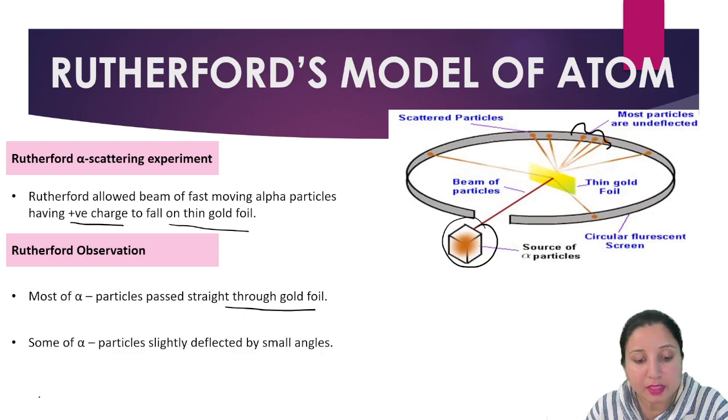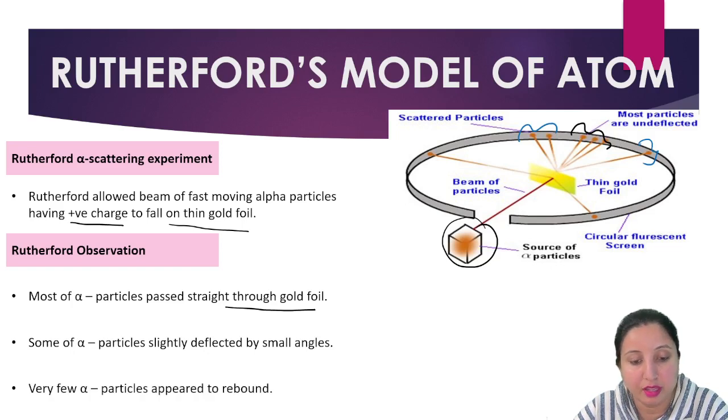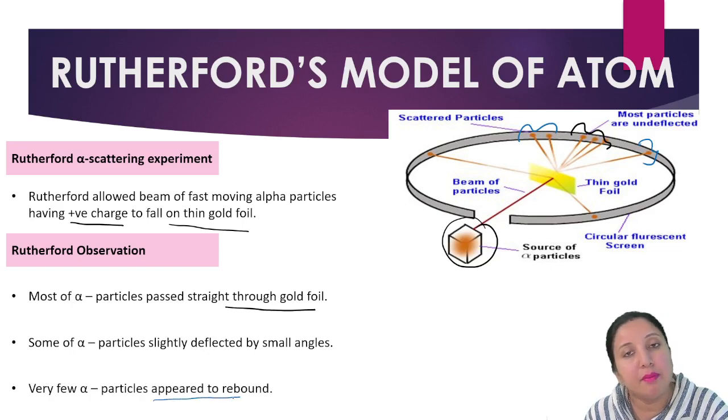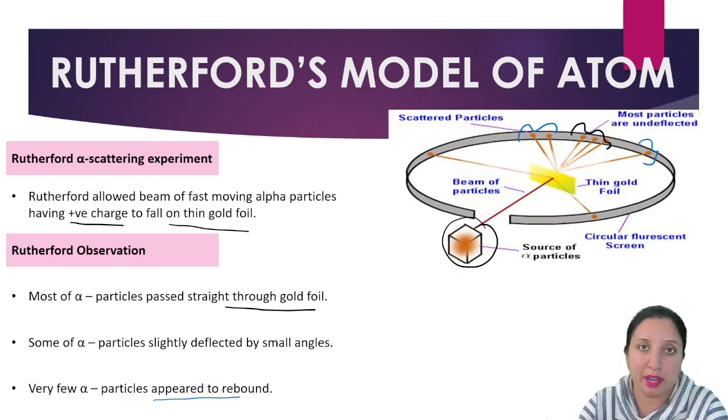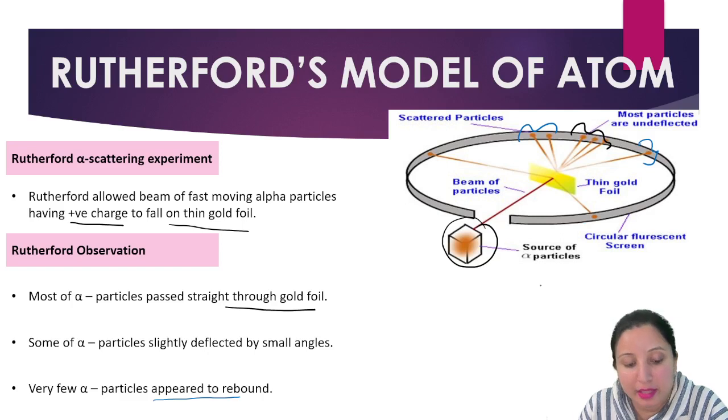Next, some of the alpha particles are slightly deflected by small angles, like this ray or this ray, very slightly deflected. The angle is very little. And very few particles appear to rebound. Rebound means they strike the gold foil and come back. So he observed these three things.